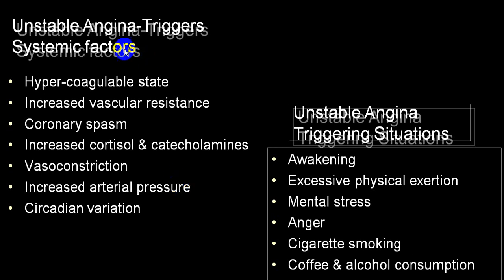There are some triggering factors of unstable angina like hypercoagulable state, increased vascular resistance, coronary artery spasm, increased level of catecholamine, which is very frequently seen in an anxious person, anger, increased cortisol level, increased arterial pressure like hypertension, circadian variation, early morning, or excess of exercise, where you get increased demand, mental stress, anger, cigarette smoking, coffee, alcohol, sexual activity. In all this there is an increased demand.